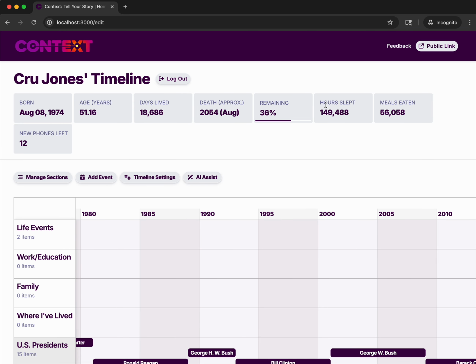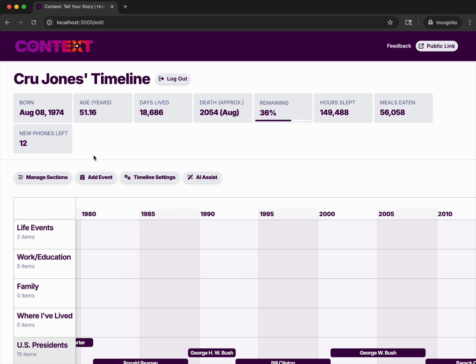So Crew has slept roughly 150,000 hours. He's eaten roughly 56,000 meals. That's basically days lived times 3. Again, it's all just statistics and approximation. Crew will buy approximately 12 more phones in his life.